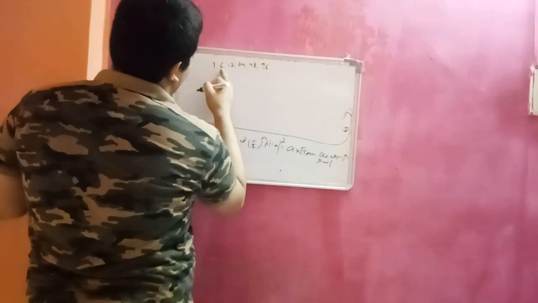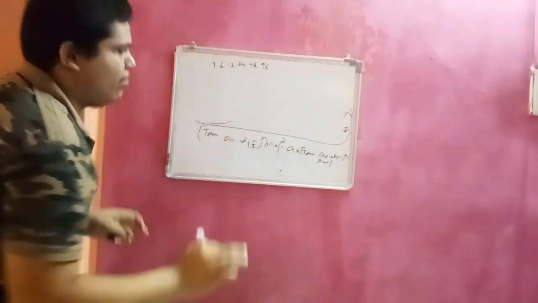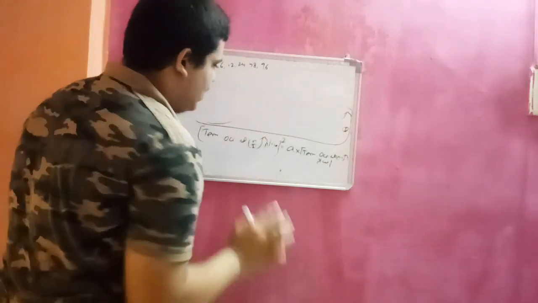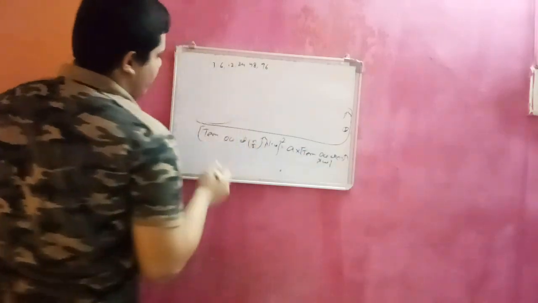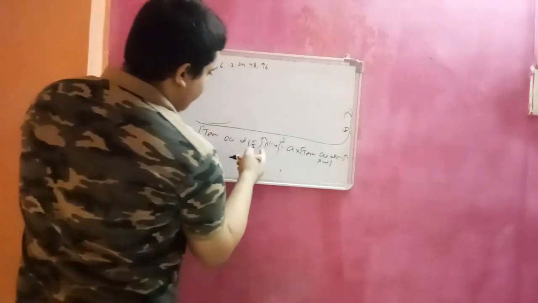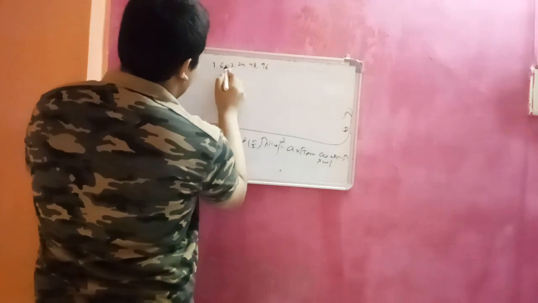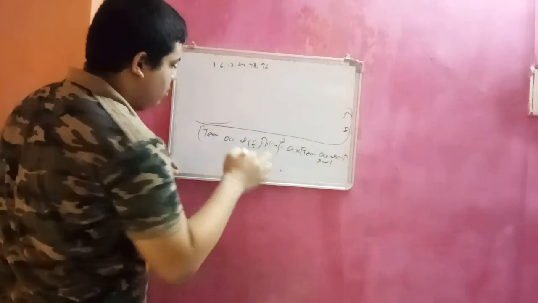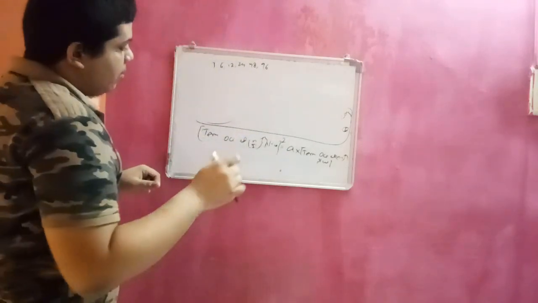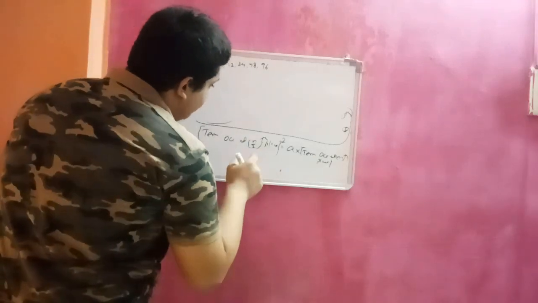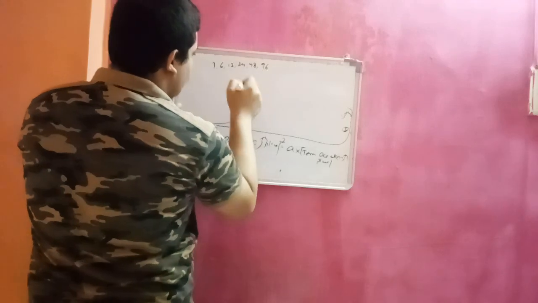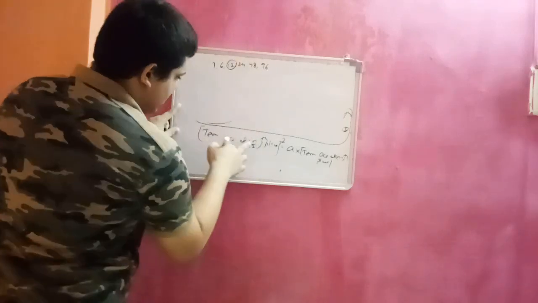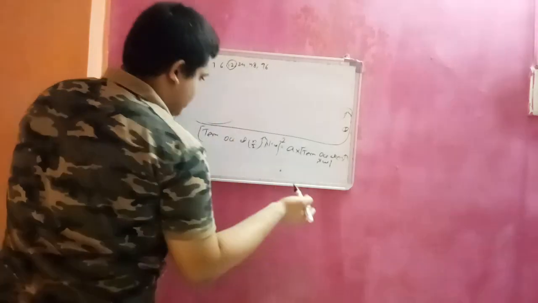Number of terms is even: 1, 2, 3, 4, 5, 6. Note, this result is for an even number of terms only, not for an odd number of terms. Number of terms is even, so we can apply this relation. Term occurring at n by 2th place, that is 6 by 2, the third place.